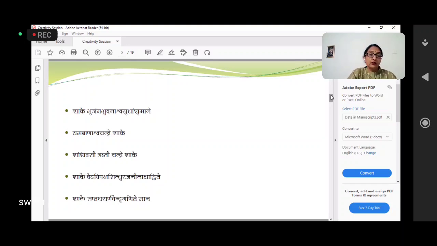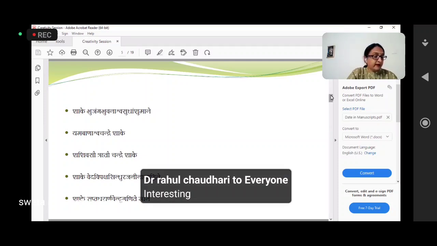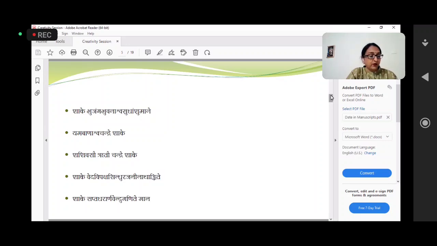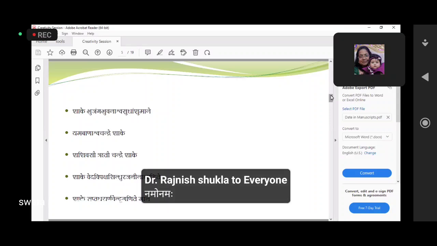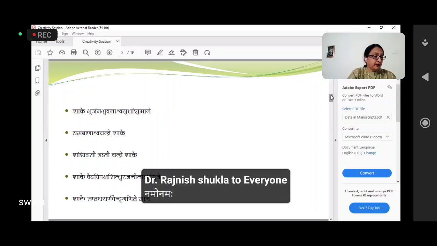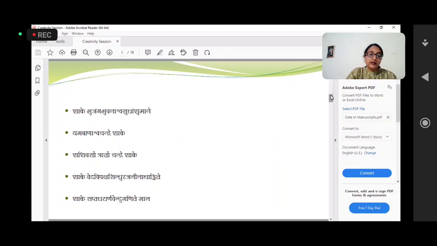Then Sindhu, Samudra, 7, and Rajani Nath. What is Rajani Nath? Rajani is Ratri, and Nath, so Rajani Nath is Chandra, so it is 1. Again from right to left, it is 1764.